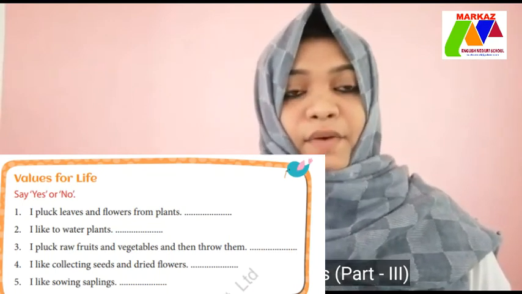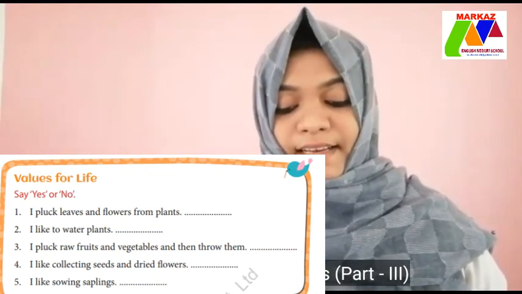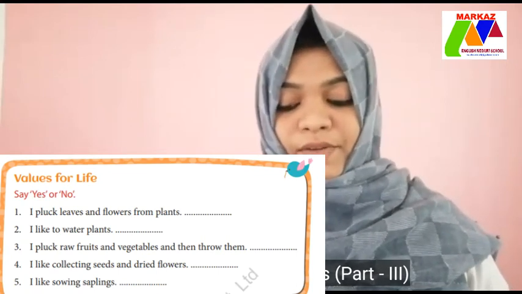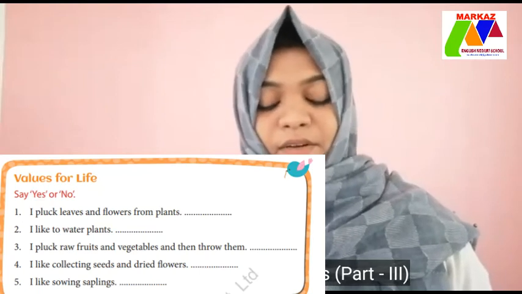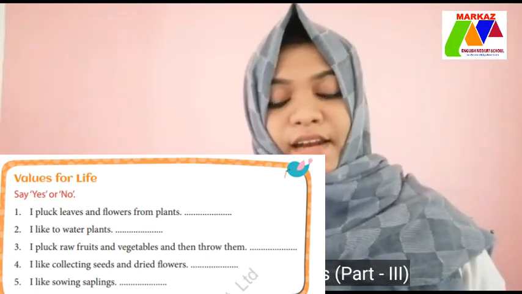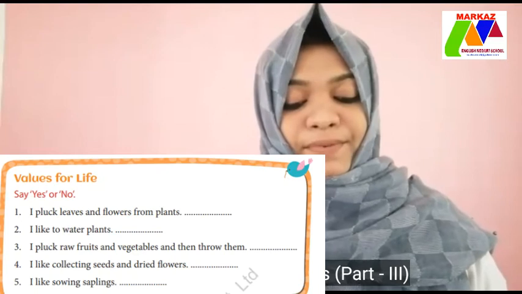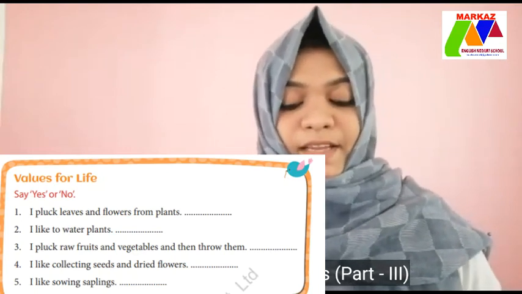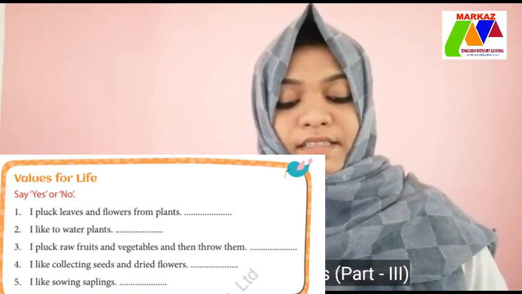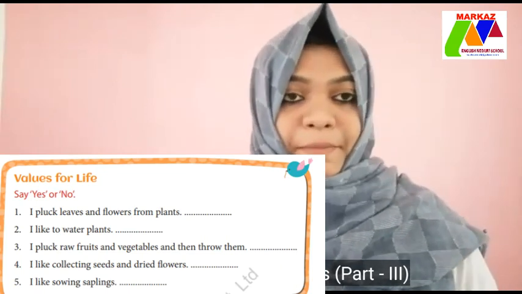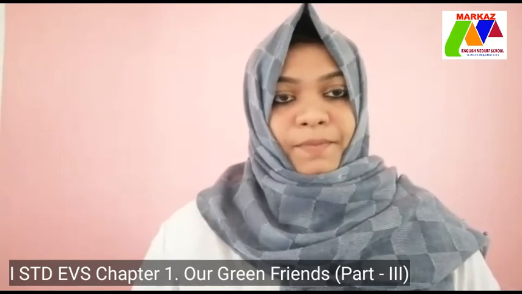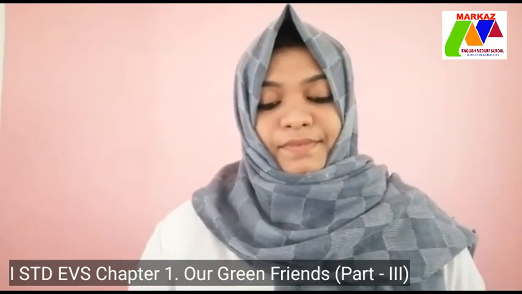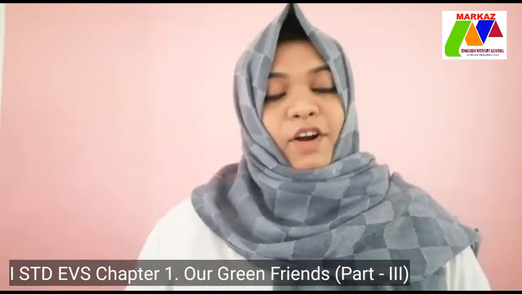Then fourth one, I like collecting seeds and dried flowers. Yes, you have to write the yes. It's a good thing to collect seeds and dried flowers. Then fifth one, I like sowing saplings. Yes, very good. You should sow more and more saplings for our future. Yes, we need plants.